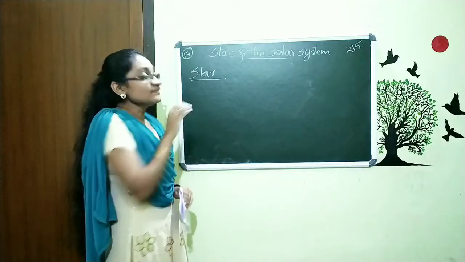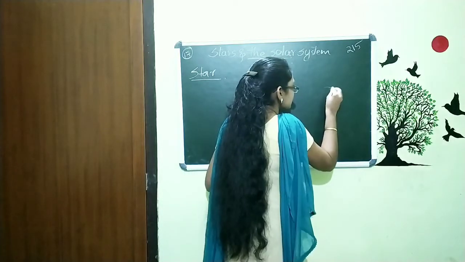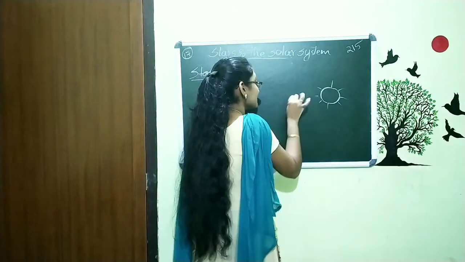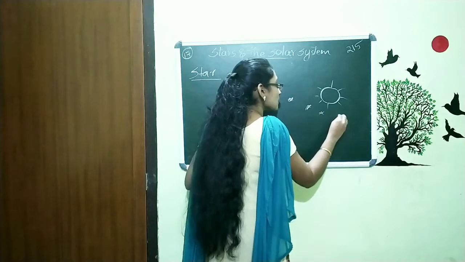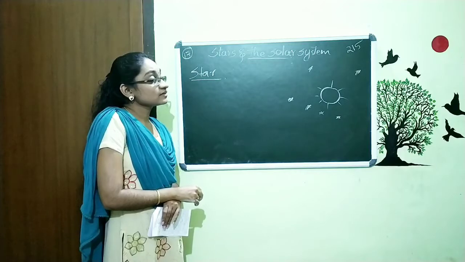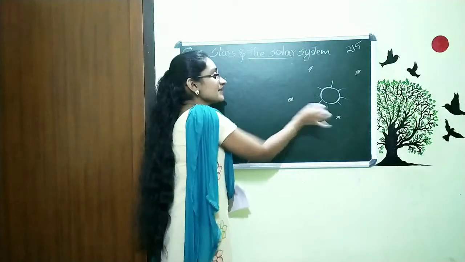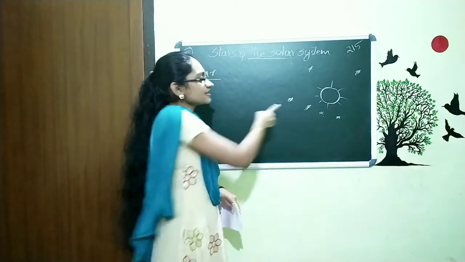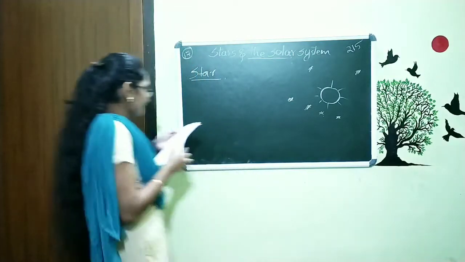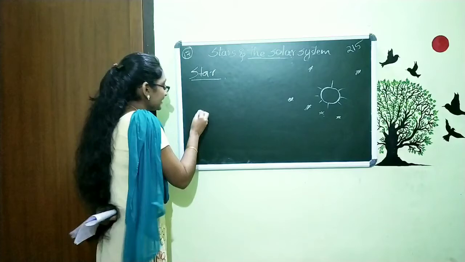Now the question is, when we are drawing the sun and other stars, we draw the sun very big, and we draw the other stars very small. What is the reason? Actually, the sun is also a type of star. It is one of the stars, and these others are also stars. Then why do we draw these all in tiny size and the sun bigger? It has a simple reason. I will show you why it is like that.